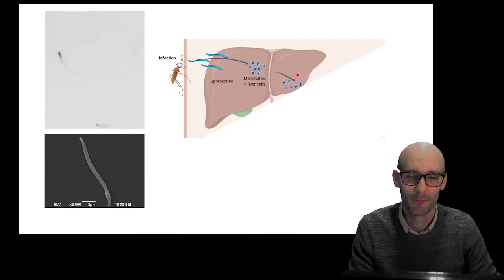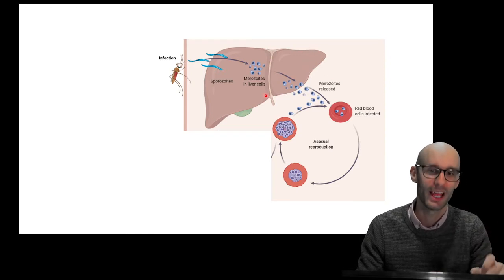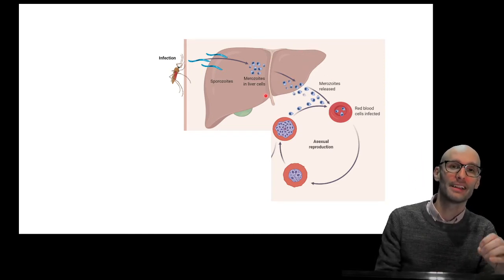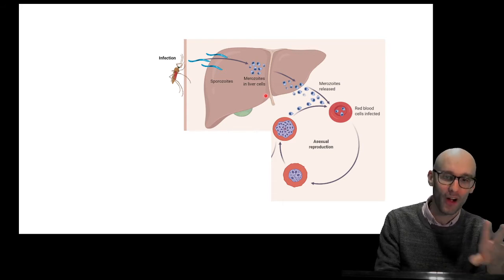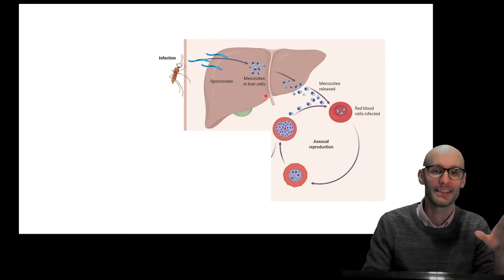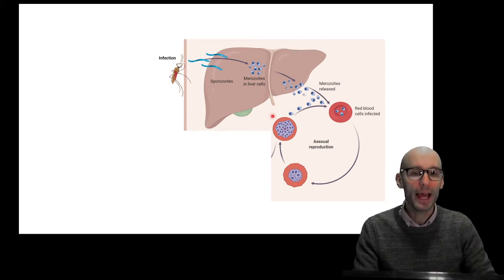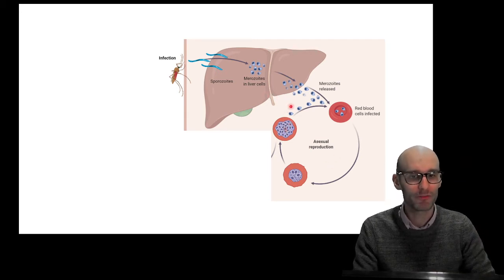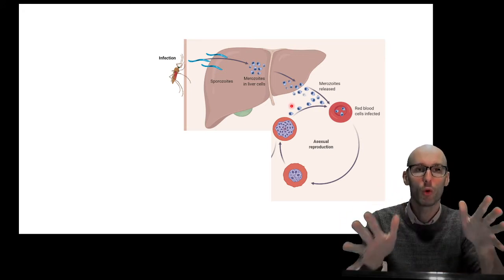So here are merozoites, and they hunt out blood cells. They go into the blood cells, and then they actually consume the blood cells from the inside out whilst dividing and dividing and dividing in asexual reproduction, so mitosis. But they can also burst out of a red blood cell. They eventually kill it, and it bursts out, and they can infect more red blood cells.